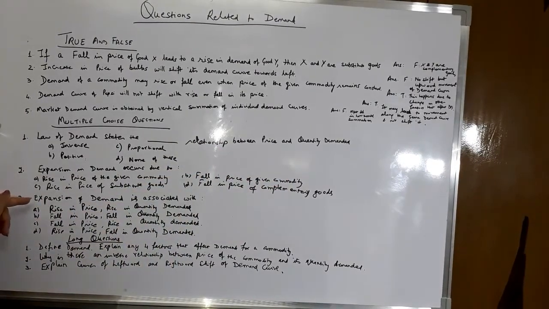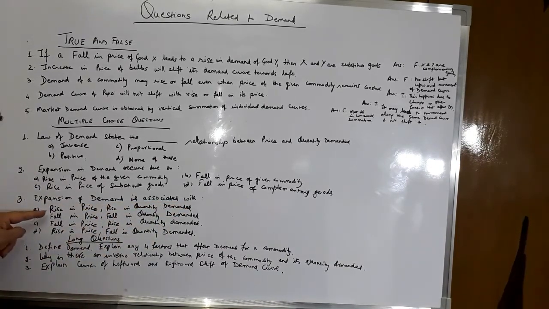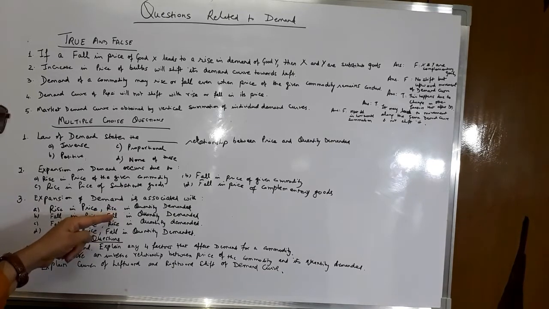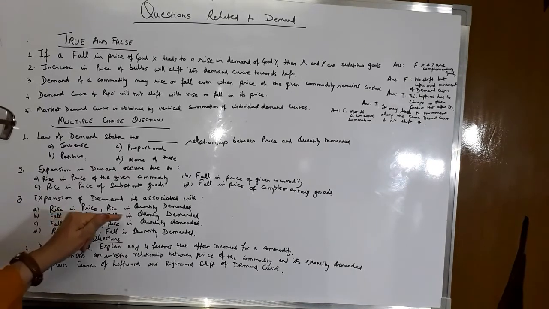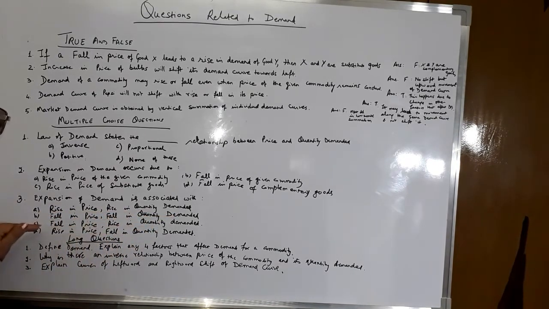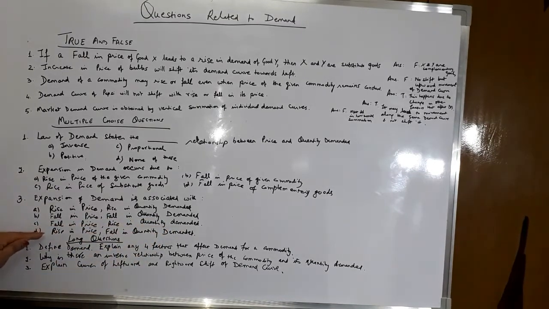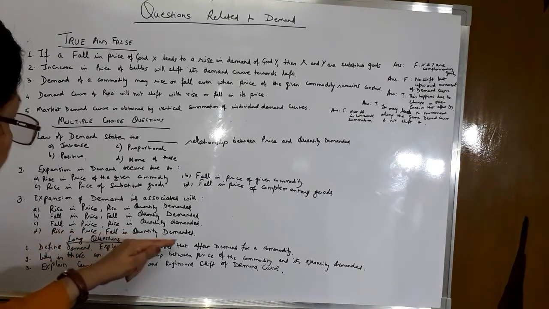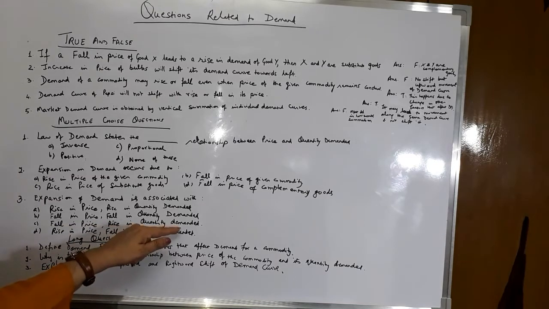Next question: expansion in demand is occurred with, number 1, rise in price and rise in quantity demanded. Second one, fall in price and fall in quantity demanded. Third one is fall in price and rise in quantity demanded. And last option is rise in price and fall in quantity demanded. So expansion in demand occurs because of a fall in price and rise in quantity demanded. That is option number C.